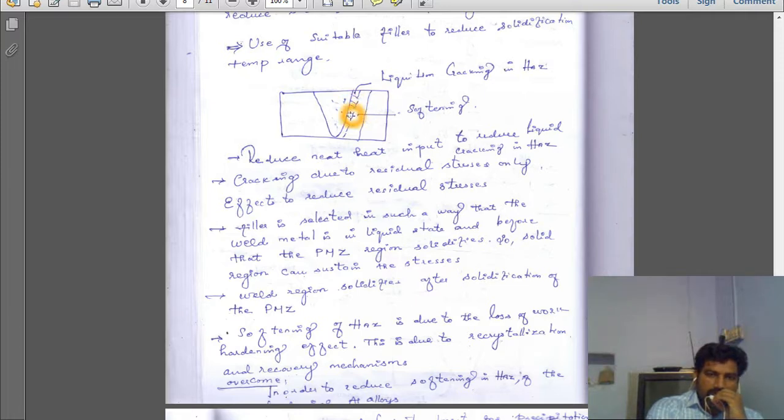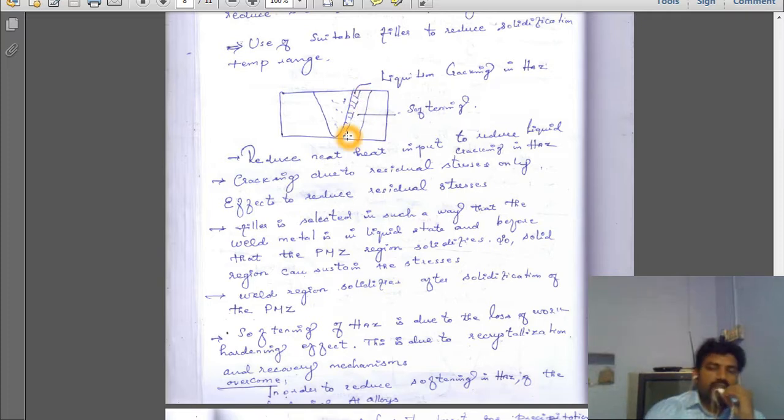progressively. In that situation, some liquid metal will not get solidified, so there will be a contradiction. Due to that, crack formation will occur, and that is what we call the partial melting zone. How can we avoid this? We need to reduce net heat input to reduce liquid cracking in the heat affected zone. So the heat affected zone should be reduced.